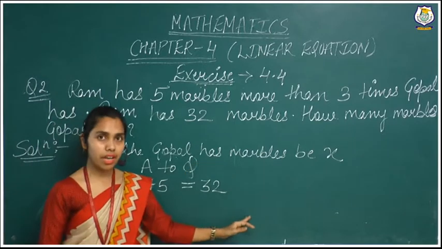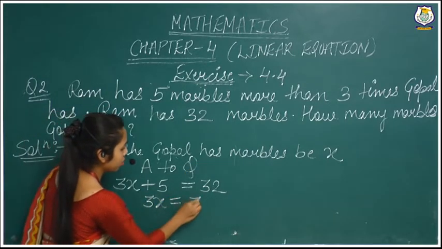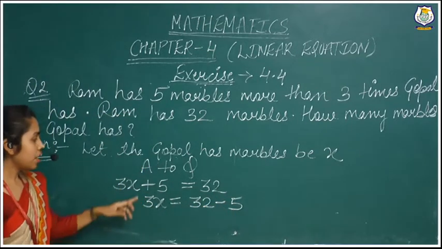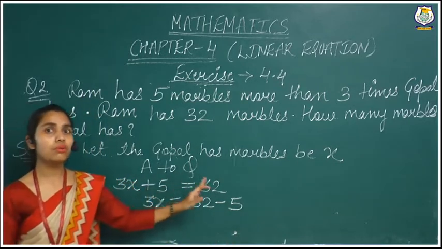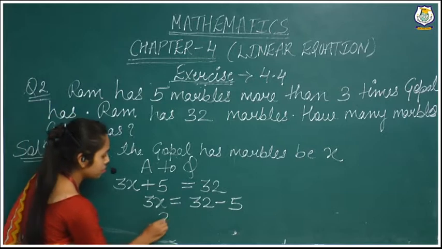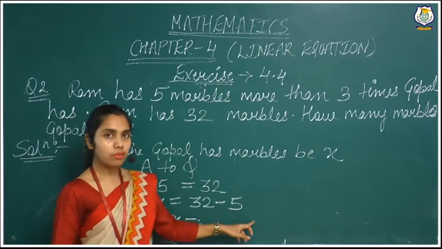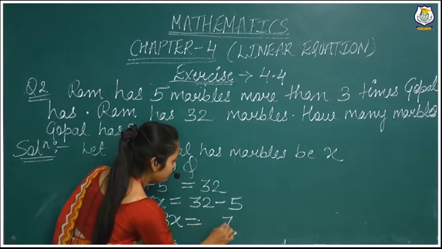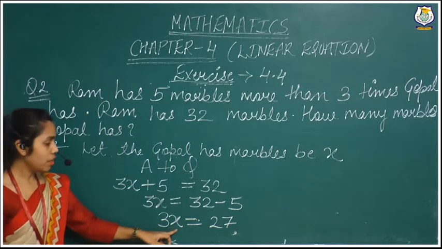We will take that 5 to the right hand side, then the sign will be changed. 3x is equal to 32 minus 5. Why is the sign changed? Because we have taken this 5 from the left hand side to the right hand side. Now we will have to subtract. 3x is equal to, we subtract 5 from 32, so we are getting 27.